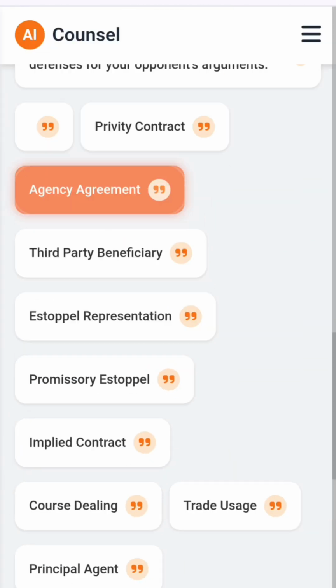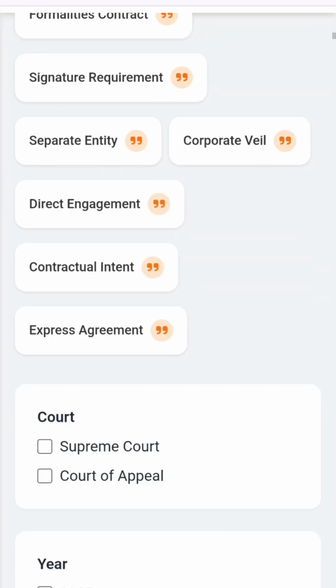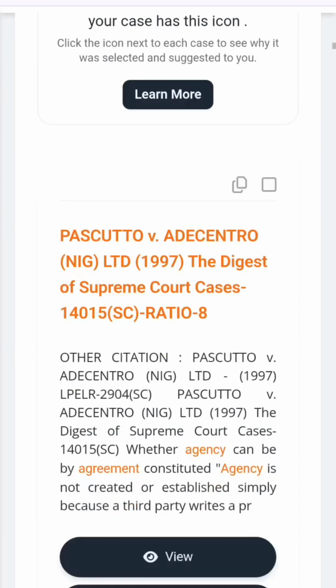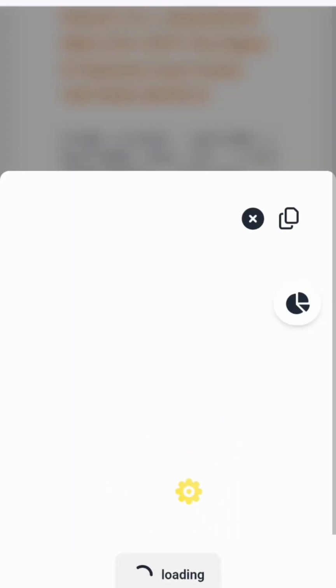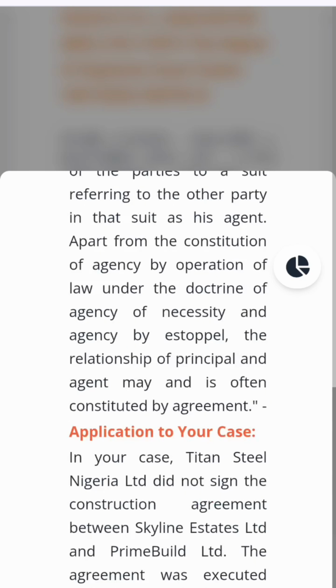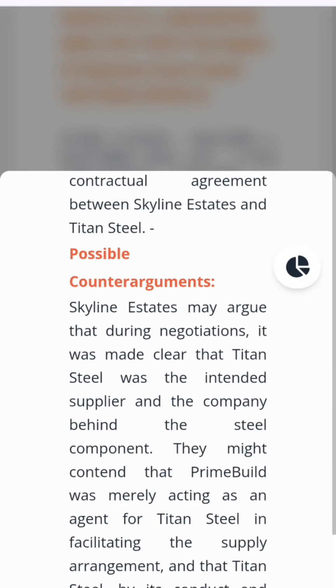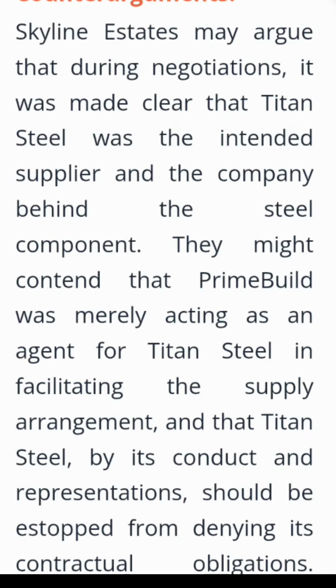So all you just need to do here is click on agency. Then as soon as you click it, you're going to see authority. What you just need to do next is click on analytics. Then as soon as you click on analytics, you see the main case, you see the application, then you see what Skyline may argue. Skyline, which is the buyer, and to justify why they sued Titan Steel.